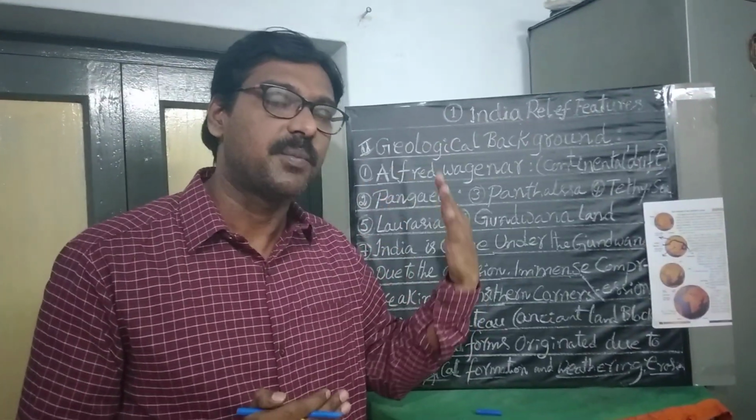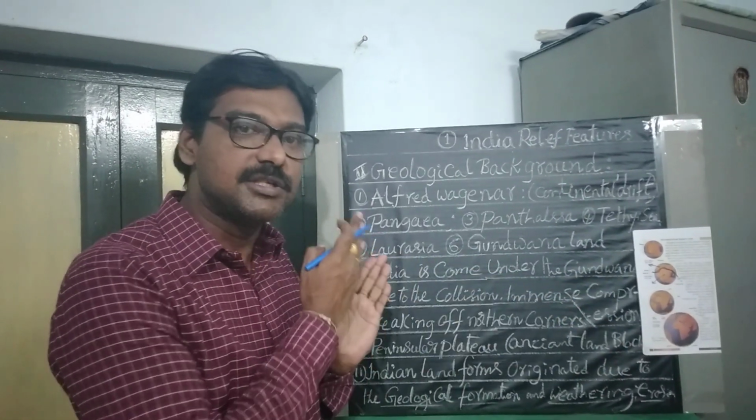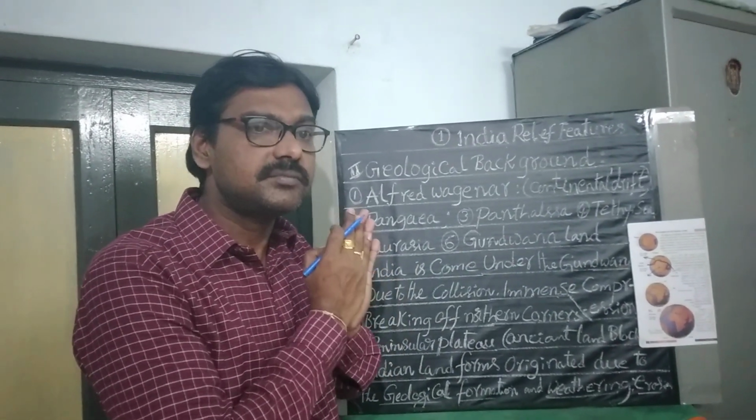The vast shallow basin means a big abyss was formed, a big pit was formed. So that vast shallow basin gradually filled with the deposits brought up from the Himalaya mountains on the north and peninsular rivers from the south.